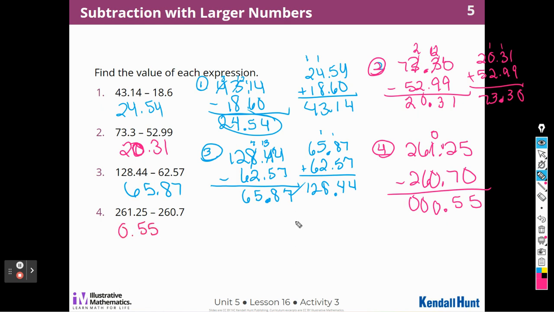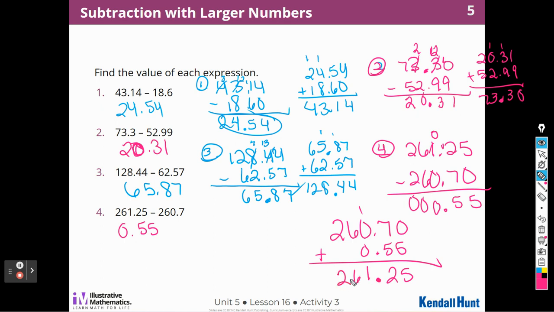So let's make sure that's correct by adding 260 and 7 tenths plus 55 hundredths, and I have to make sure that those decimal points are lined up. 5 plus 0 is 5. 7 plus 5 is 12. That's a 1. Nice dark decimal point. 6 and 2. And yes, that's what I started out with, so there is my answer.